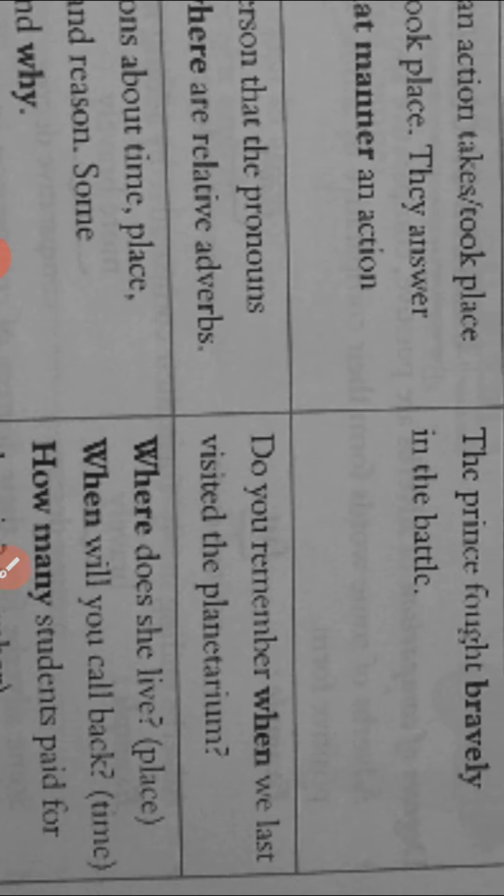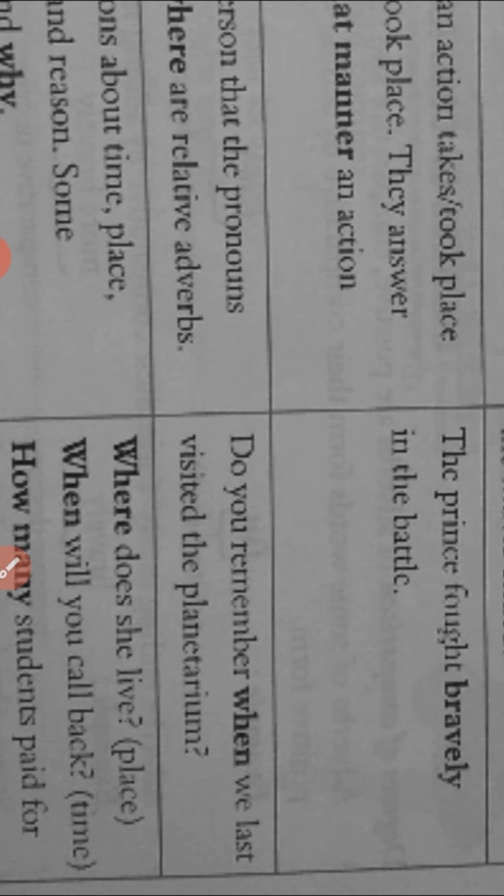Here, as per this relative adverb, we can understand that when we ask the question with when to the action, Do you remember when we last visited the planetarium, then when is a relative adverb in this sentence.